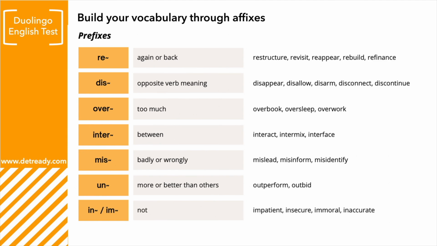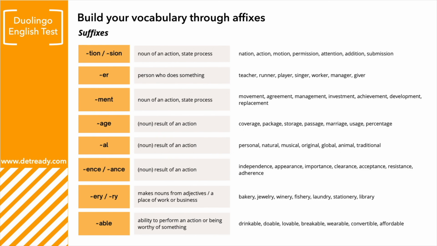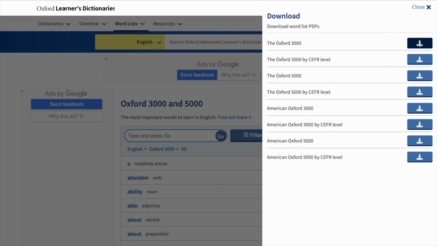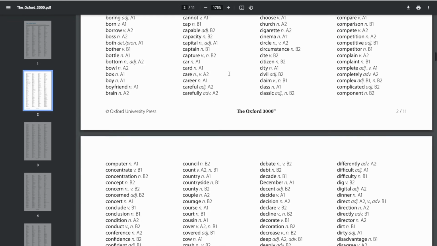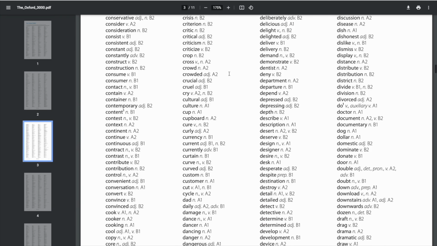Affixes are parts of words which come at the start or at the end of a word. For example, a prefix comes at the start, like re, dis, over, inter. And suffixes come at the end, like tion, ment, ish, al. Learning vocab related to topics or with affixes is a good way. You can also study large word lists to test yourself, such as the ones you can find on the Oxford Learner's Dictionary here. This is a fantastic word list you can go through just to recap or learn new words.